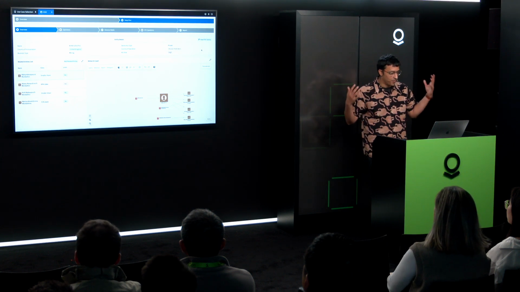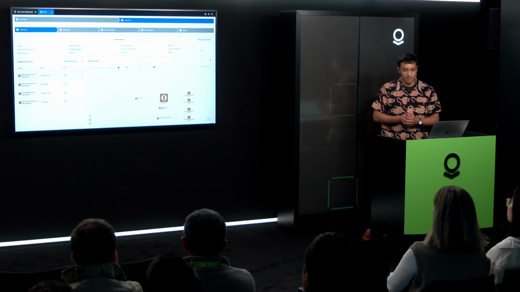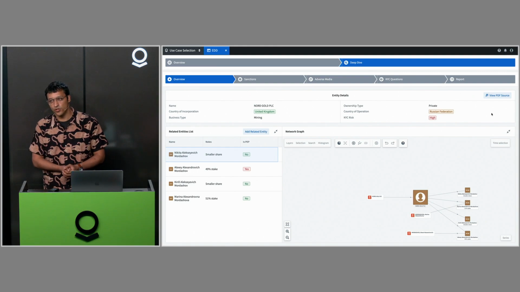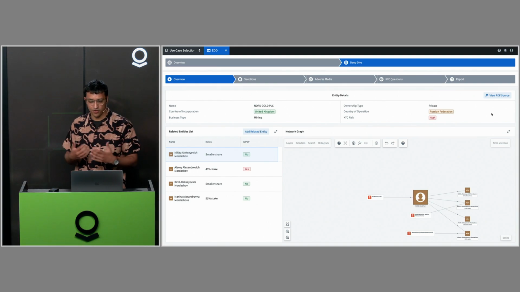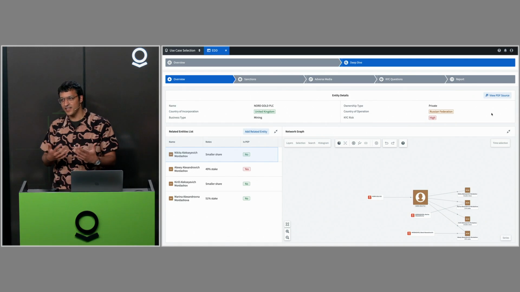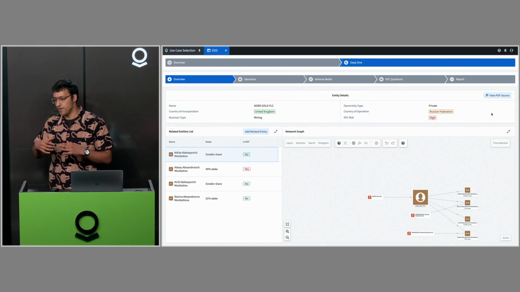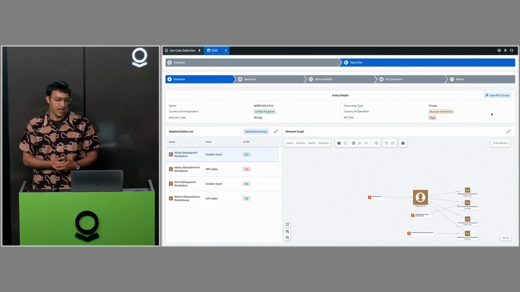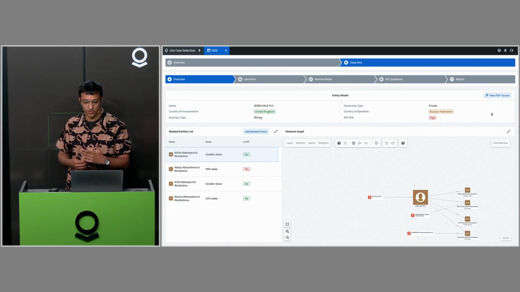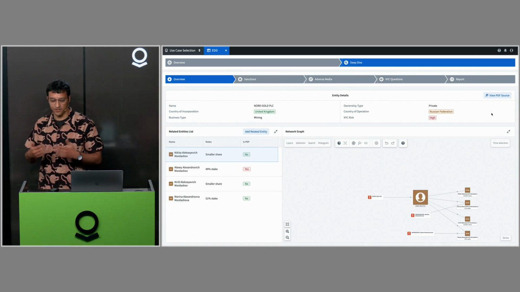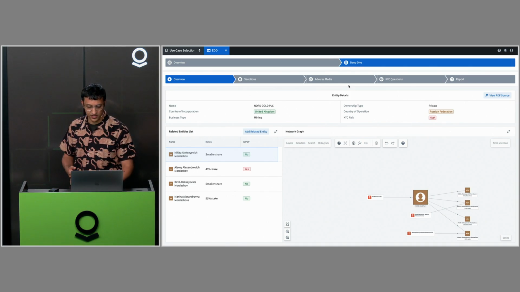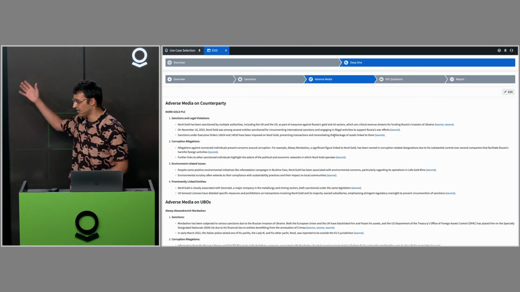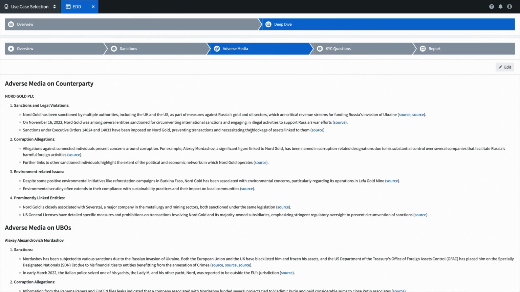Awesome. So we'll put on the hat of being at a bank. We're building a tool to onboard customers, and part of this is we want to be able to know not just what's in our own ontology about these customers, but what's happening in the world, right? Are they wrapped up in something sketchy, right? What's going on? And previously we might have had people going around and looking for adverse media on stuff like Google, and creating reports that maybe look something like this, right? You put together a report and say, hey, we should onboard this customer or not. Maybe we want to use AI as part of this process.